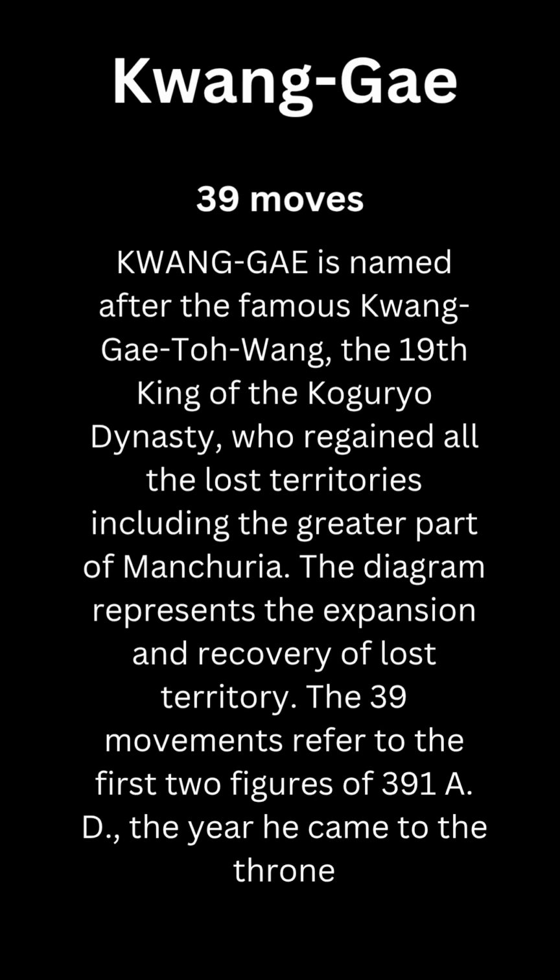Kwang-Gae, 39 moves. Kwang-Gae is named after the famous Kwang-Gae-Toh-Wang, the 19th king of the Koguryo dynasty, who regained all the lost territories including the greater part of Manchuria. The diagram represents expansion and recovery of lost territory. The 39 movements refer to the first two figures of 391 AD, the year he came to the throne.